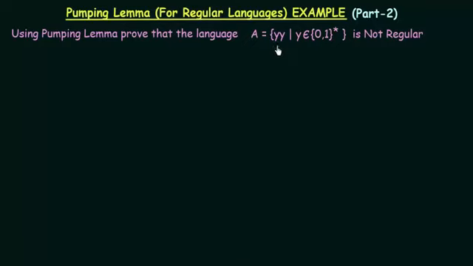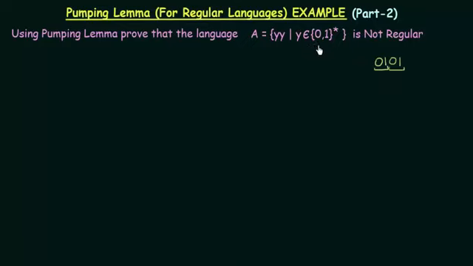For example, let me take this first Y to be 01. So if my first Y is 01, then the second Y should also be 01. So we see that the first half of the string is equal to the second half. That is the kind of strings that will be accepted by this language.